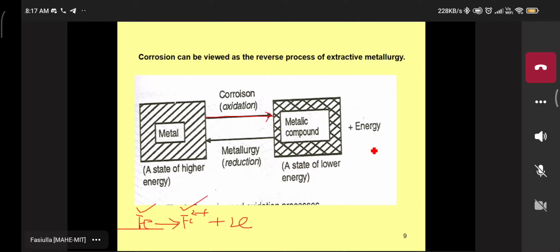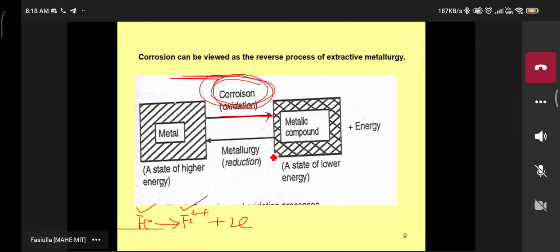When the metal ion forms, free energy is liberated. This metal is at a higher energy state. When oxidation has taken place and the metal is converted into metal ion, that process is known as corrosion. Please listen here, that process is known as corrosion.